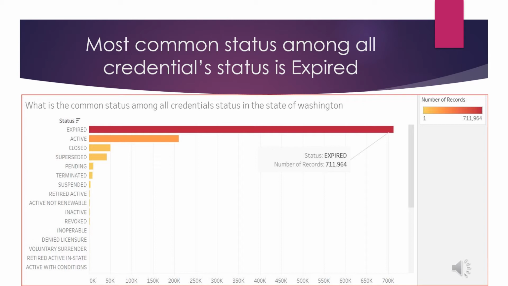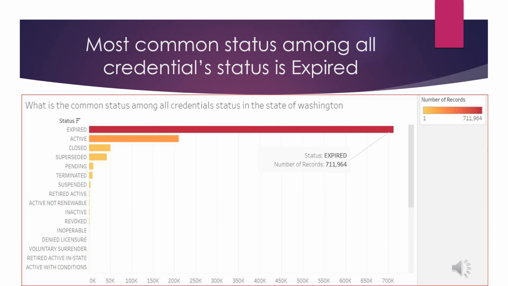Indeed, we have 711,000 credentials that have expired in the state of Washington. So per my data, most of the healthcare providers in Washington state have an expired license.